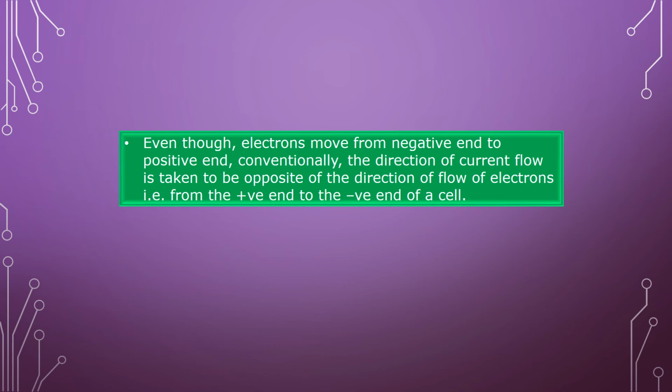That means current will move from the positive to the negative end of a cell.